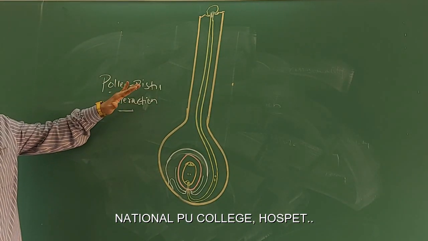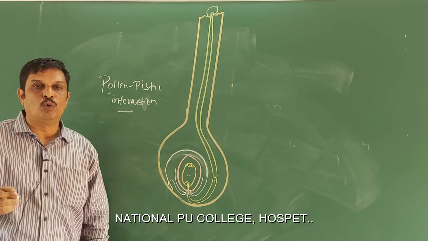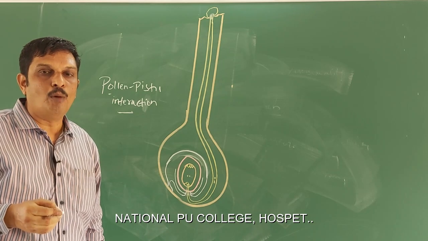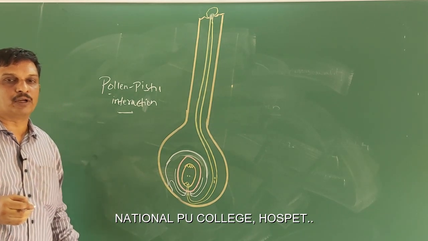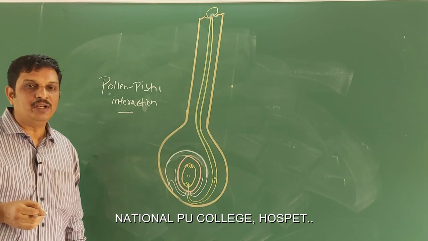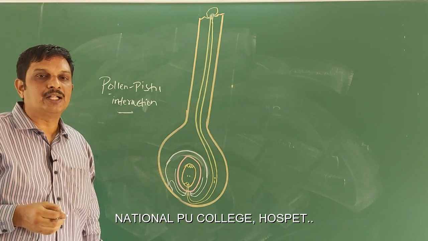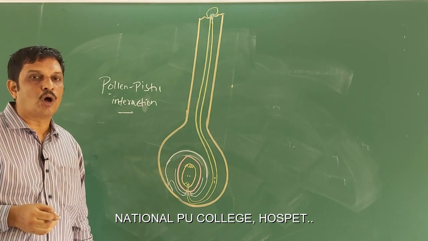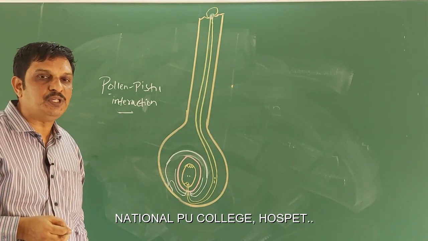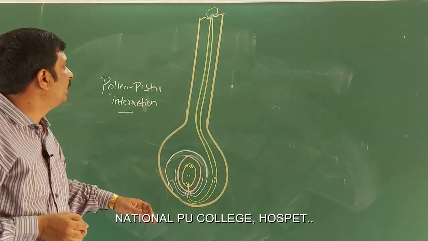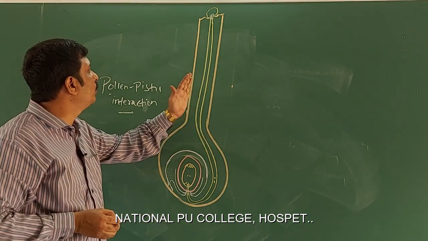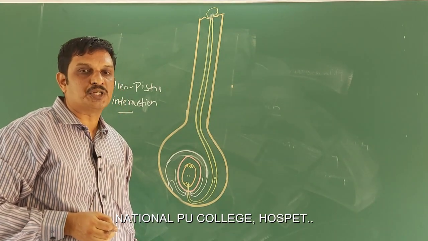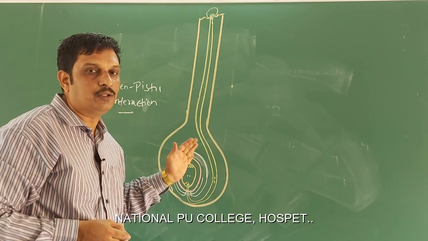Next you are going to learn pollen-pistil interaction. Then you already know what you mean by pollination. That is the process of transfer of pollen grains from an anther to the stigma of a flower, called pollination. But pollination does not guarantee transfer of the right type of pollen grains to the stigma. Often pollen grains of the wrong type, either from other species or from the same species but incapable of germinating on the stigma, are also deposited on the stigma.